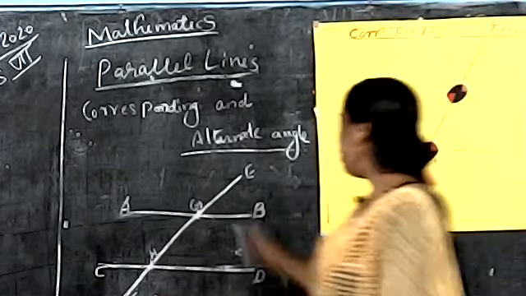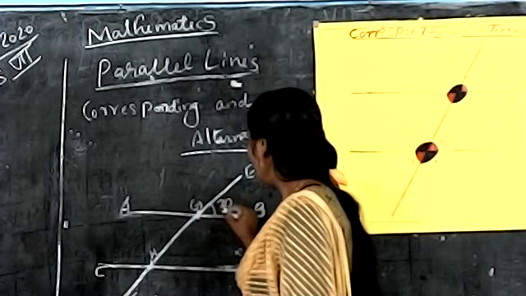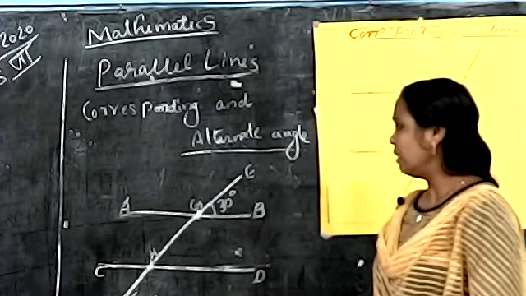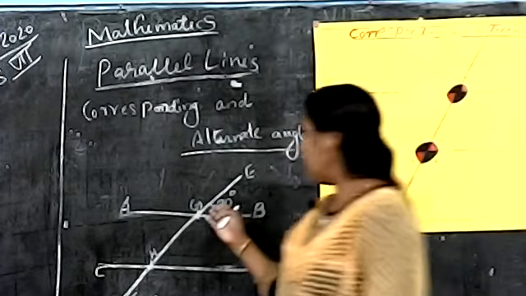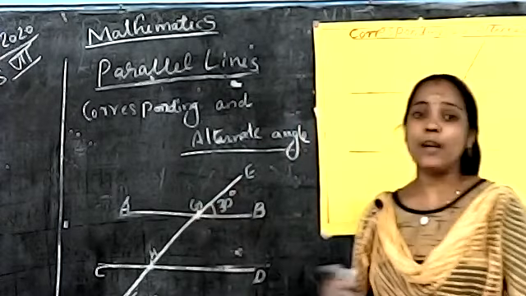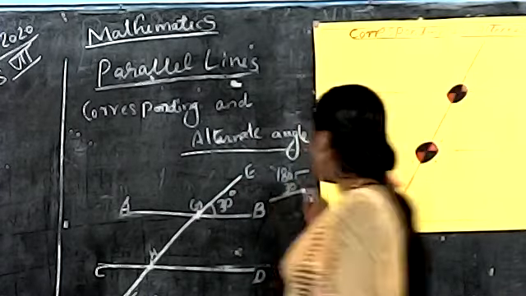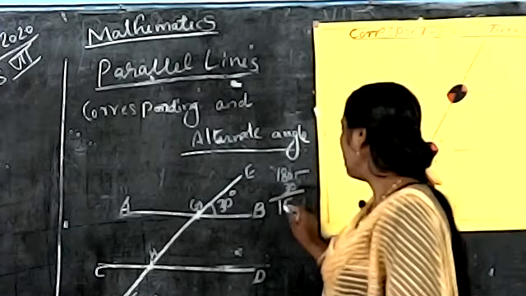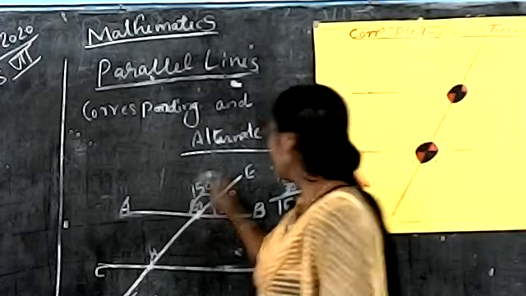Now I give this angle as 30 degrees. How can we find the other angle? You already studied this: it is a linear pair. Nearby angles sum to 180 degrees. So 180 minus 30 gives 150. The answer is 150 degrees.